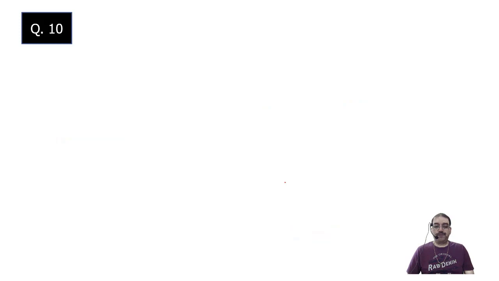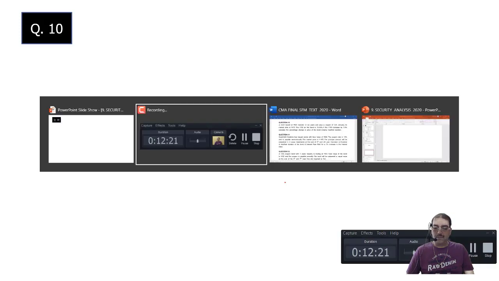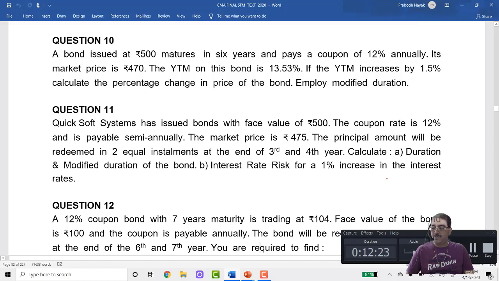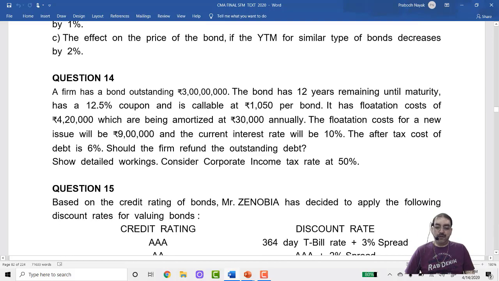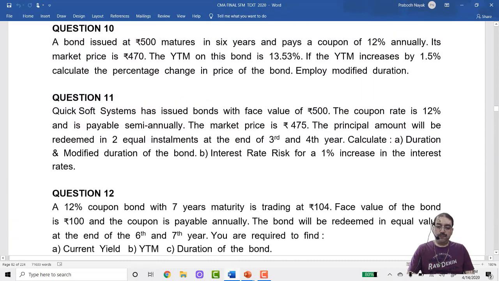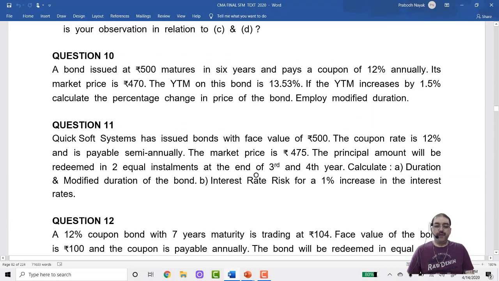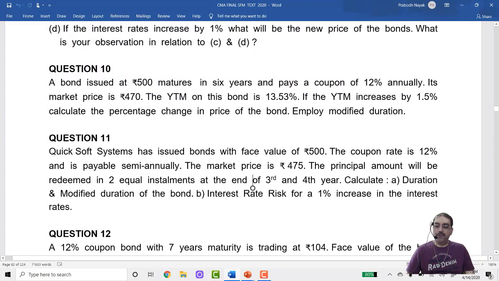Question number 10. Let us see question 10. Okay. Open your books to question 10, page number 82. Are you having it? Okay.